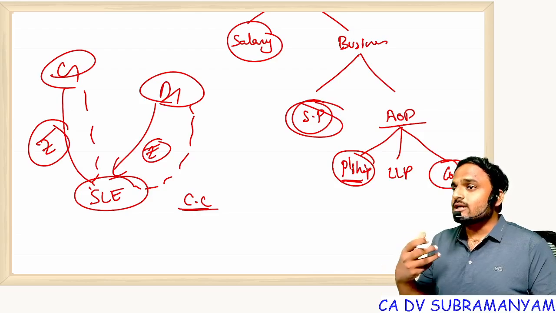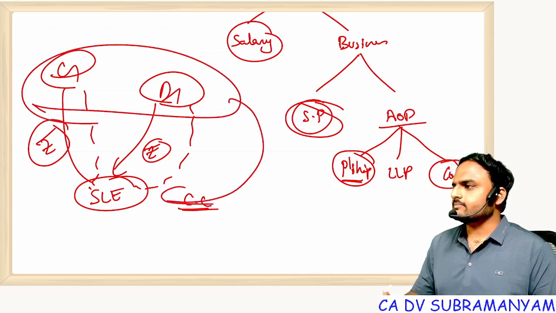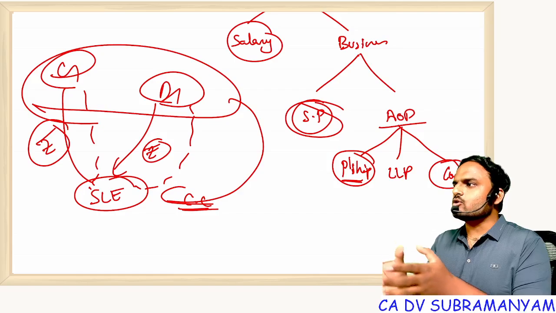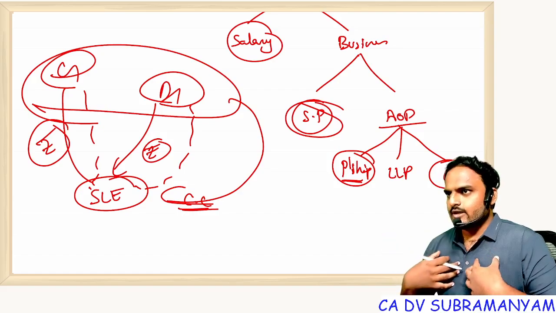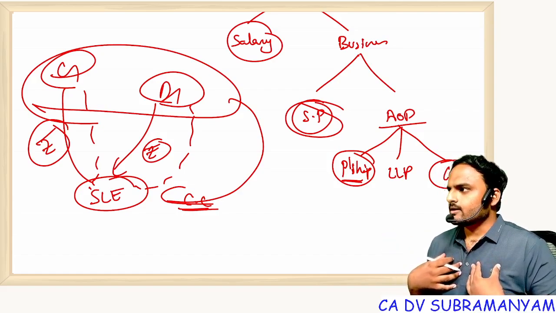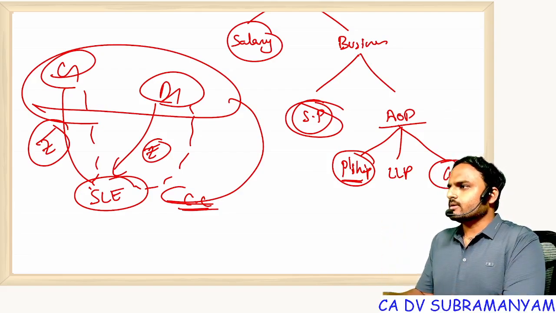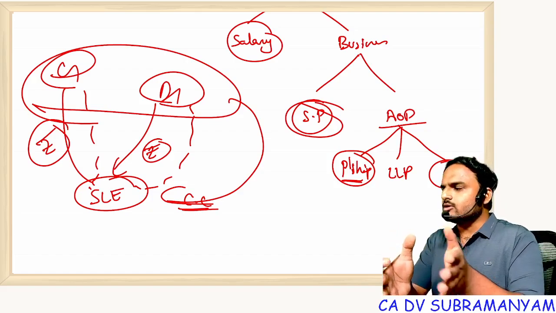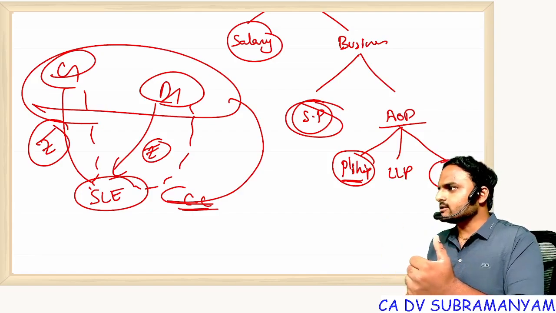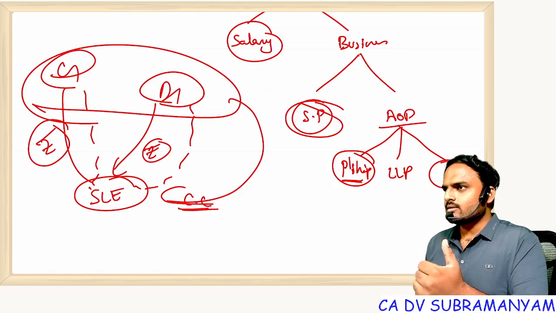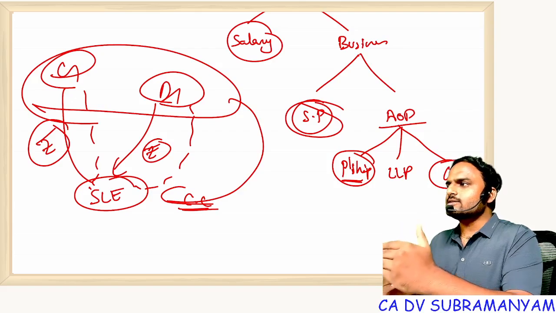Now what about the legal consequences? How can these people sue the company? Indian Constitution is 100% not applicable to the company, because the Indian Constitution is applicable to citizens of India, we the people. Yes or no? So company is a separate legal body. It should be regulated in a different manner. We can't apply the Indian Constitution 100% to the company. For example, tell me, as a citizen of India, you can vote, yes or no? Can a company vote? That means not each and every article is applicable to a company.